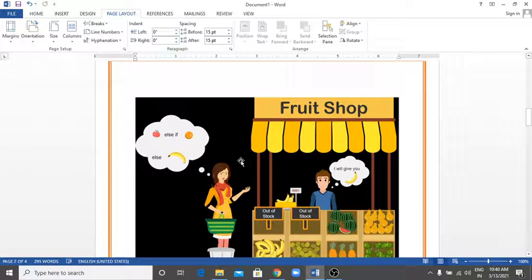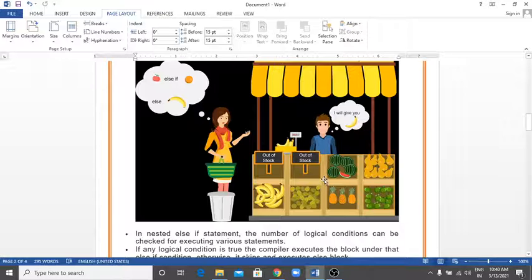So see this picture, it is a very interesting picture. In that picture, this lady wants to take the cherry, but this fruit is out of stock. So she decides that if there is no cherry, then she will take the orange. Now the orange is also out of stock, so she has another option: she decides to take the banana. So the shopkeeper gives the banana to that lady.